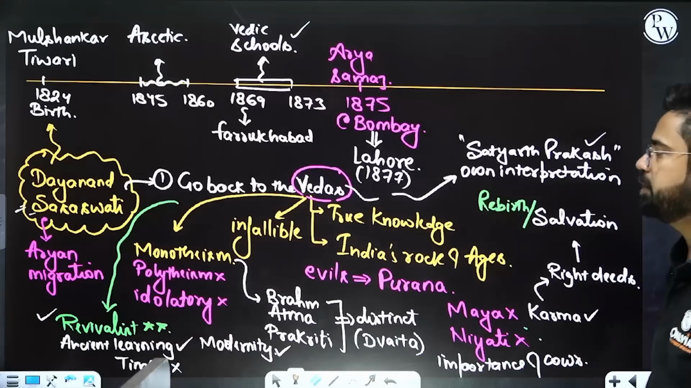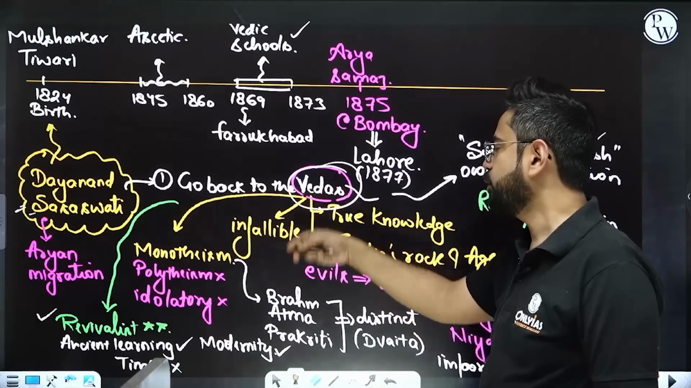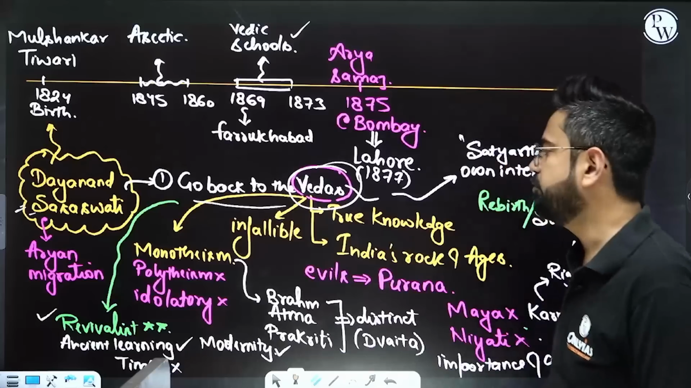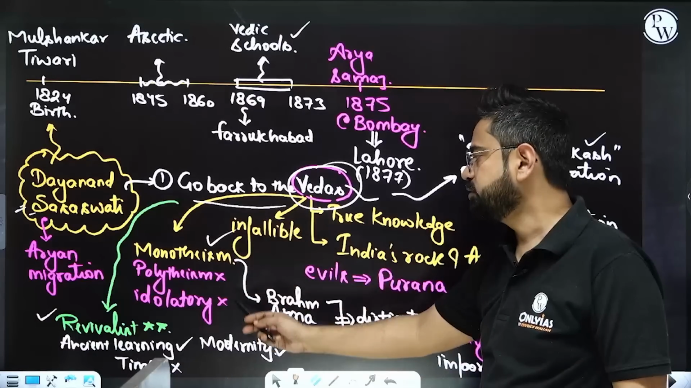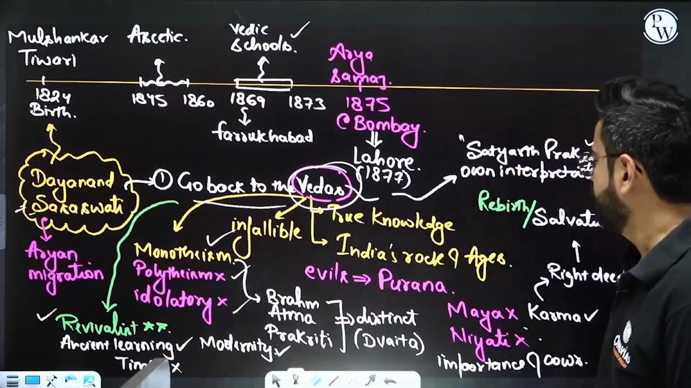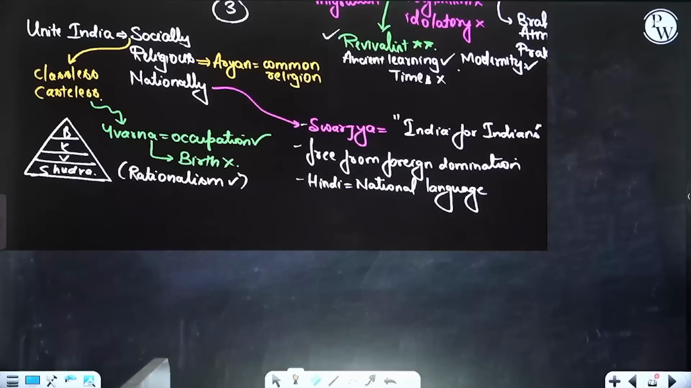So he was very much based upon Vedas. He was very much relying upon the Vedas. He said go back to the Vedas. He was pushing for monotheism, no polytheism, no idolatry. Right, yes. Okay. Philosophy I'm not going into.